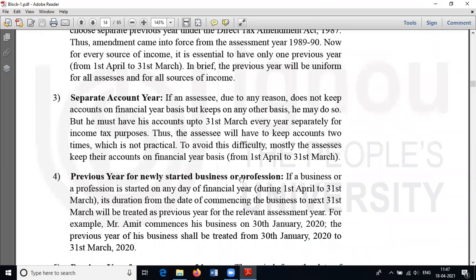Next, we have to clearly understand some of the little points about the previous year. Normally, the previous year will start from April and end on March 31st of the next year. Suppose a person firstly joined a job on 1st July 2020.